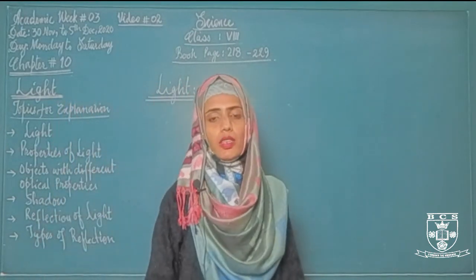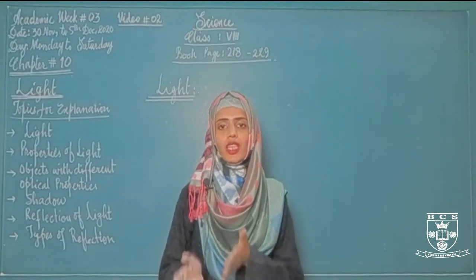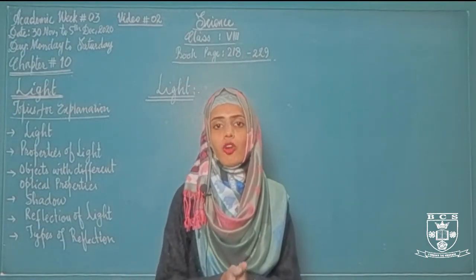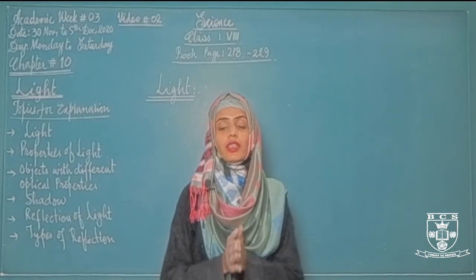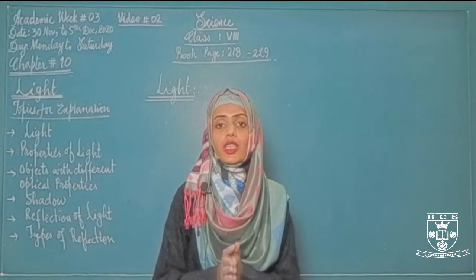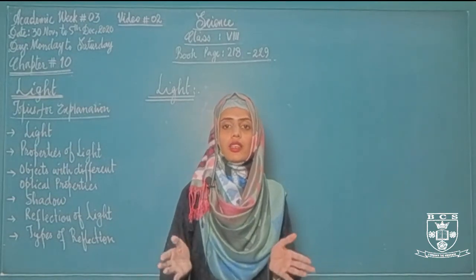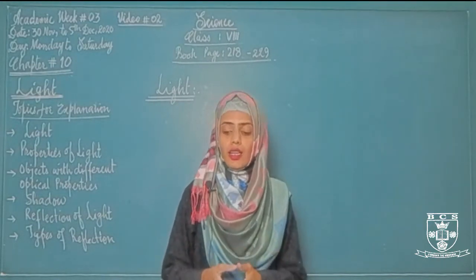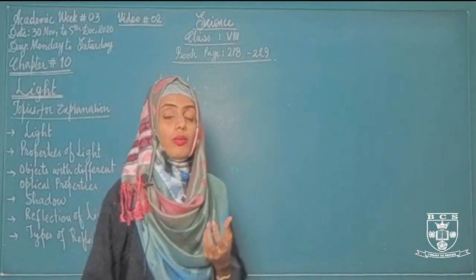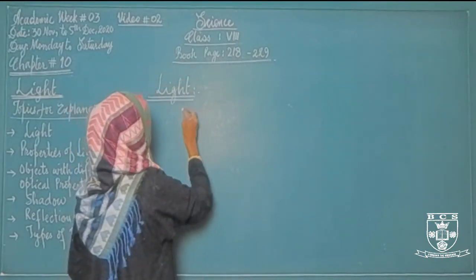Light is basically a form of energy, just like heat. Heat is a form of energy, as well as light is also a form of energy. Why do we need light? Because this light helps us to see different objects. If there is no light, there will be darkness, and in the darkness we cannot observe different objects. That's why light is a form of energy that can be detected by our eyes.